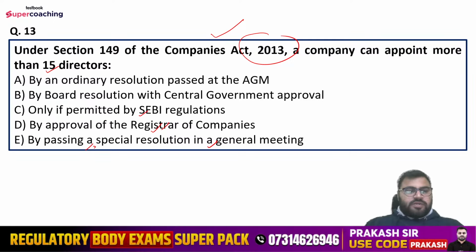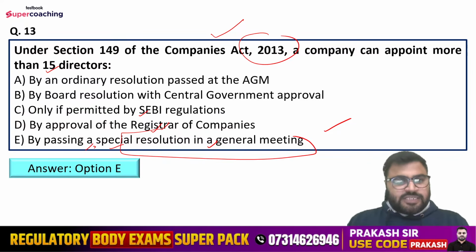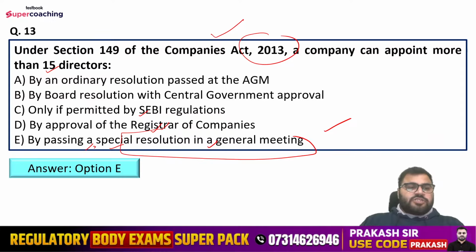Nilesh is saying 13th, E. Okay. Mansi is saying 13th, E. Vaishali is saying option number E. Yes, option number E is the correct one. That is, by passing a special resolution at a general meeting. So if more than 15 directors need to be appointed, then in that case, a special resolution needs to be passed in a general meeting.